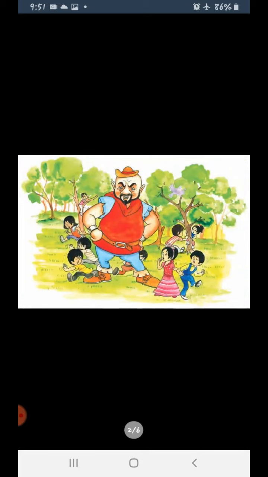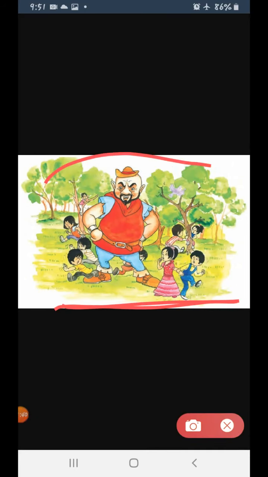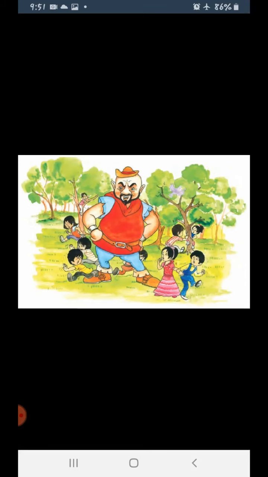Okay. So in the textbook which is given in the book, this is the original picture. In the textbook we find this picture in the NCERT, I mean in the CBSE textbook. Clear? Now, let us begin.